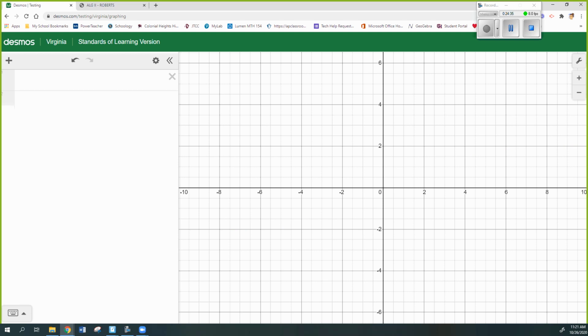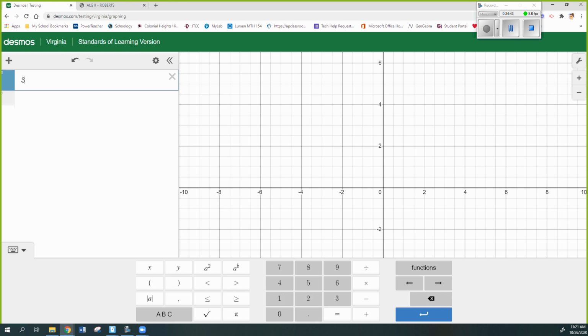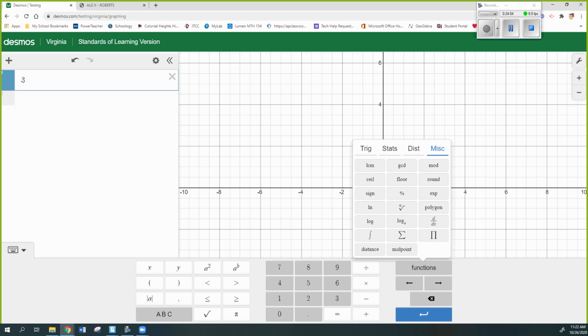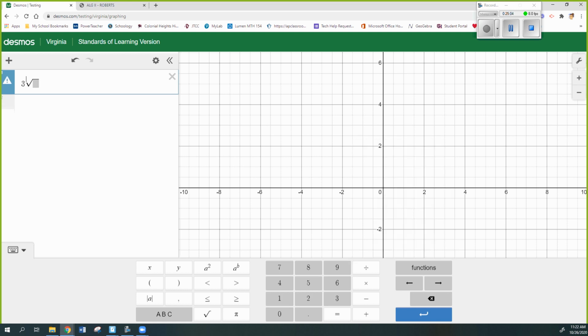I would literally type in, let me pull up the keyboard, 3, but then I have to figure out where do I get a 4th root of anything from. So you guys need to know this. You have to hit the functions button, and then the miscellaneous tab, and then there's one almost right in the middle that says nth root. That's how you would read that. And then it will let you put a little 4 right there. And then if you arrow to the right, we would put 1 divided by 40 underneath.